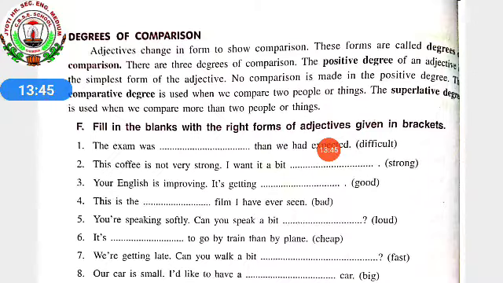Your English is improving, it's getting dash. Here also, he is making the comparison of comparative degree for 2 things, 2 people, in a way, 2 types. Good will become better, so it's getting better. This is the dash film I have ever seen. That means whatever films he has seen, this is the bad one. This is the most bad film that he has seen.